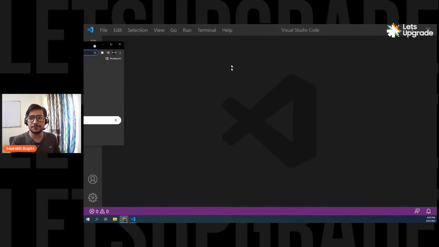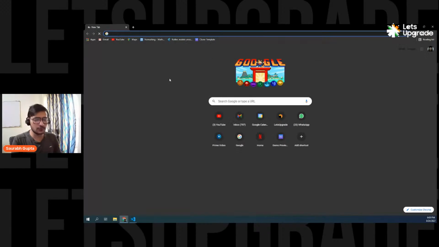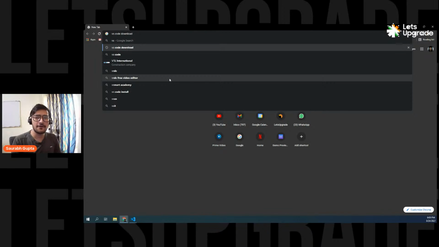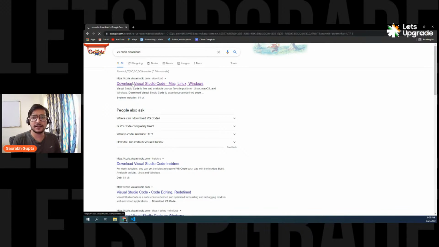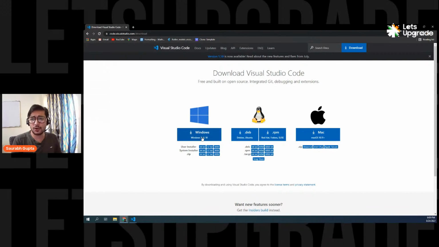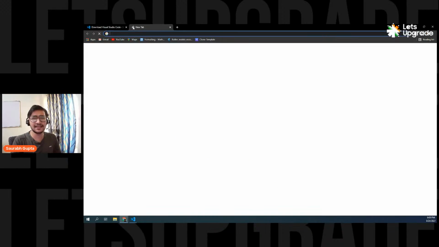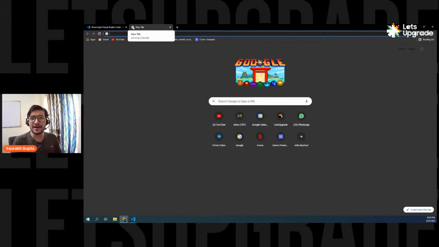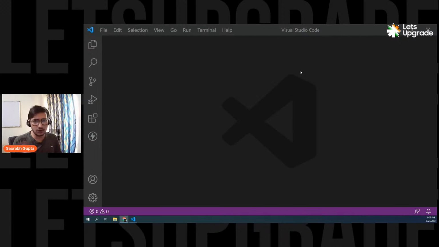If you don't have VS Code, don't worry about it. You can simply search for VS Code download and go to the first link. Depending on your OS, whether you're on Linux, Windows, or Mac, download it, install it, and done. That's simple. I think you already know this, but just for my satisfaction, I'm telling you this is what you can do. Okay, cool. I think yesterday you got to know that we are using VS Code, so that's fine.